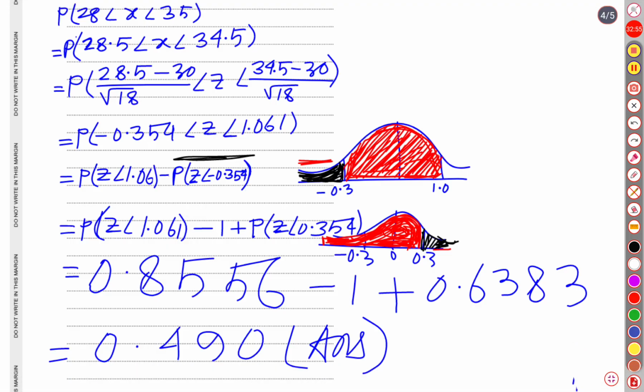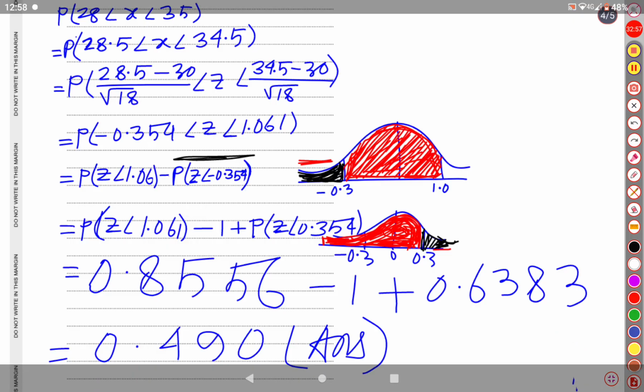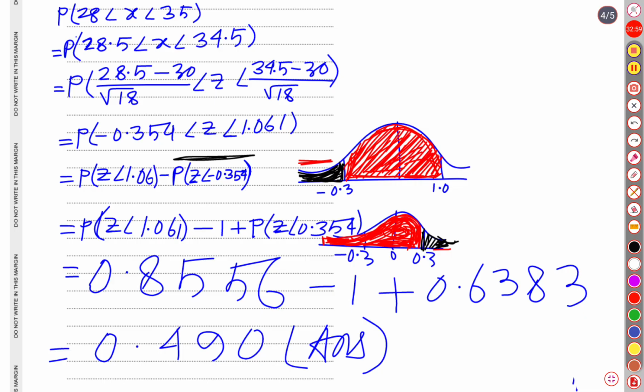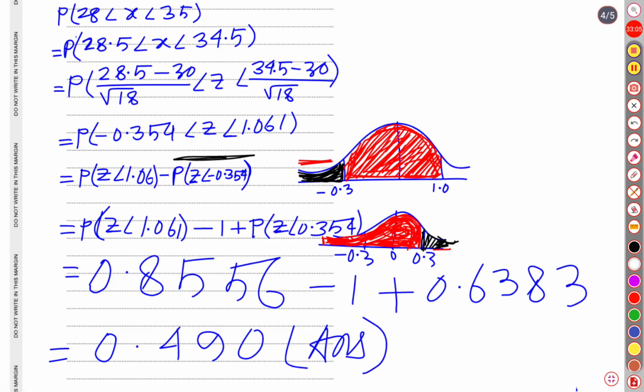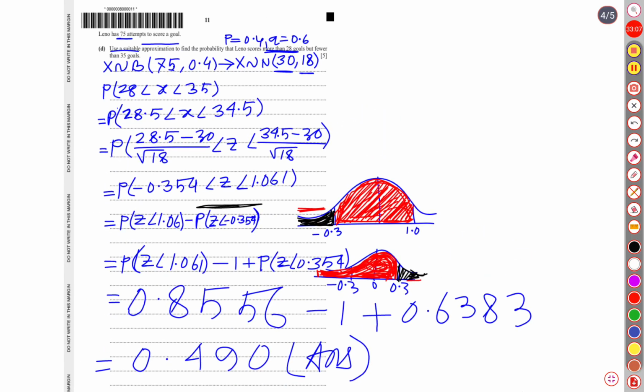First of all, the question told us to approximate, and for approximation we convert the binomial distribution into a normal distribution, because approximation indicates that it is given in a binomial distribution which is to be converted to a normal distribution.